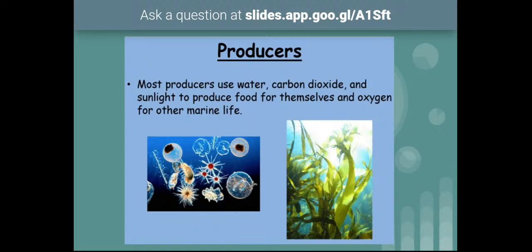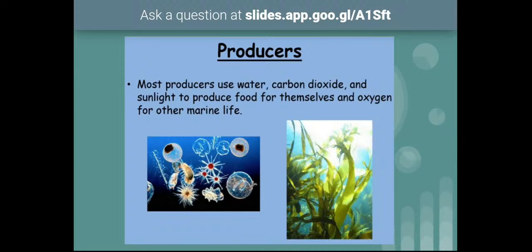They provide oxygen and food for all organisms. Examples include phytoplankton, diatoms, dinoflagellates, algal films, and seaweed like kelp forests. In some areas of the sea, kelps appear like forests. So seaweed, especially kelp forests, are examples of producers in the oceanic ecosystem.